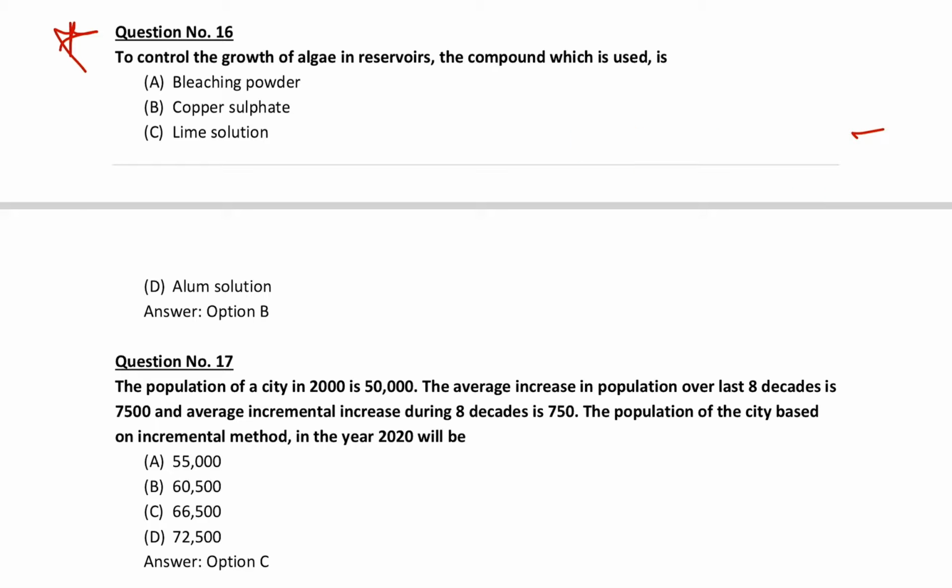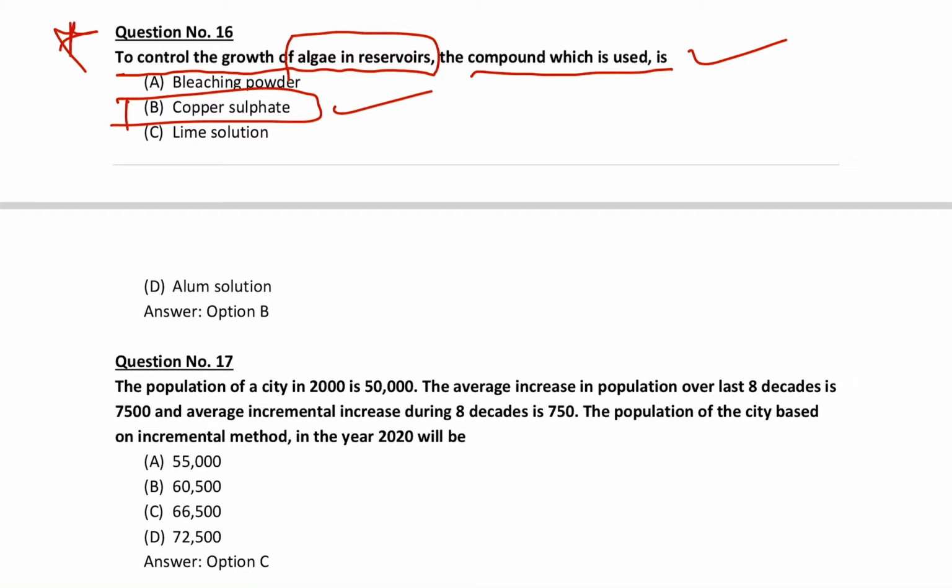Let's start. The next question is, to control the growth of algae in reservoirs, remember the point, which compound is used? The correct answer is copper sulfate. We have to use it to control the growth of algae in a reservoir.